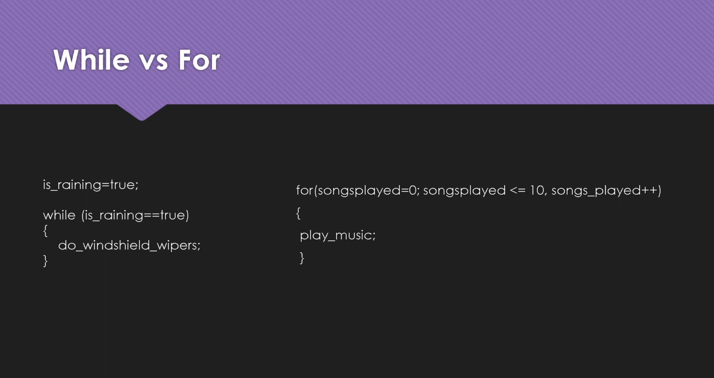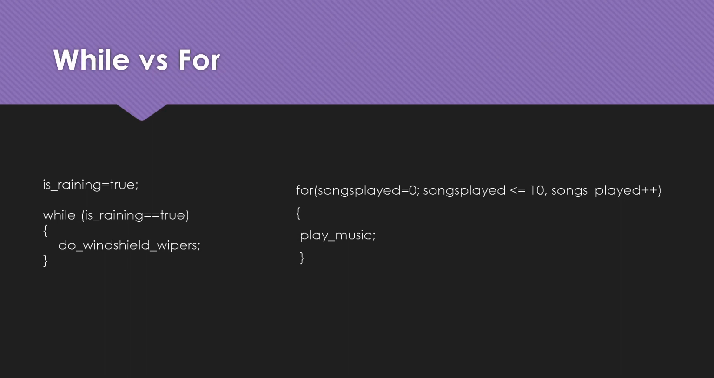This is another example. Songs played is less than or equal to 10, songs played plus plus. So I am starting from 0 and going till 10. That means I am doing 11 iterations because it is equal to 10. After the first song is played, it will increment and shift to the other song, and it will keep on continuing till the 11th iteration.